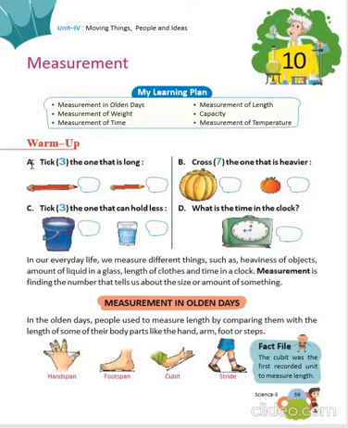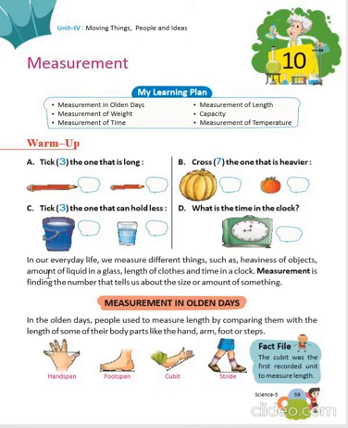Come to A. In this, we have to take the one that is long. So, this one is long. We have to cross the one that is heavier. So, this one is heavier, so we will cross it. In this, we have to take the one that can hold less. So, we will take this because it will hold less. What is the time in the clock? It's 9 o'clock.